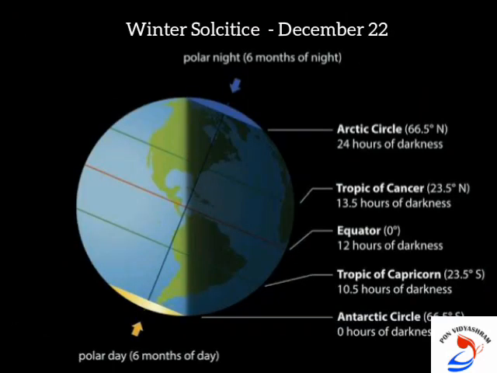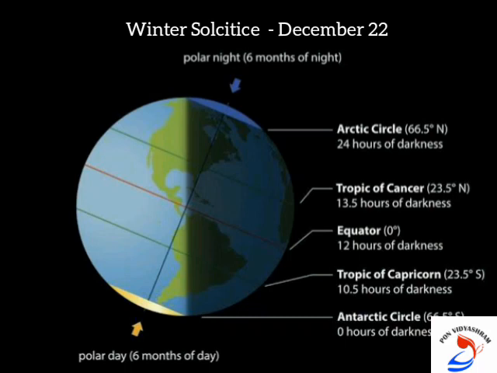On 22nd December, the Tropic of Capricorn receives direct rays of the sun as the south pole tilts towards it. As the sun rays fall vertically at the Tropic of Capricorn, that is 23.5 degrees south, a larger portion of the southern hemisphere gets light during this period. Therefore, it is summer in the southern hemisphere with longer days and shorter nights. The reverse happens in the northern hemisphere, isn't it? This position of the earth is called the winter solstice.